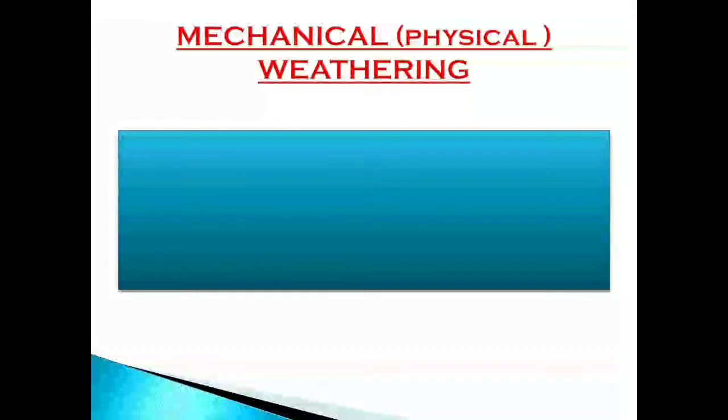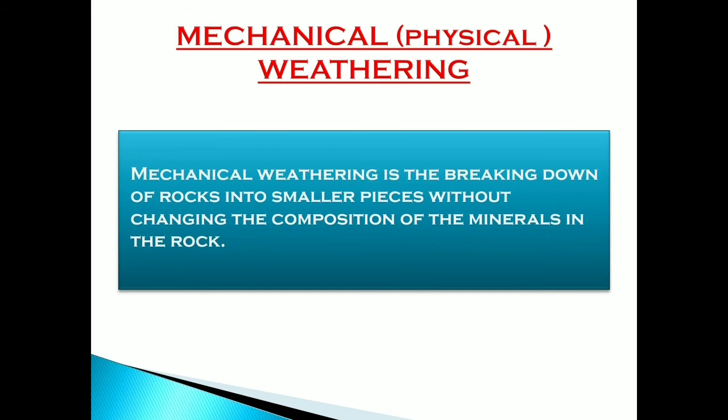As I told you, children, in exogenetic processes, here in this chapter part first, we are going to study weathering and mass movements. So again, weathering has three subtypes: mechanical, chemical and biological. So here we are going to study mechanical or physical weathering. Mechanical weathering is also called physical weathering. Mechanical weathering is the breaking down of rocks into smaller pieces without changing the composition of the minerals in the rock.